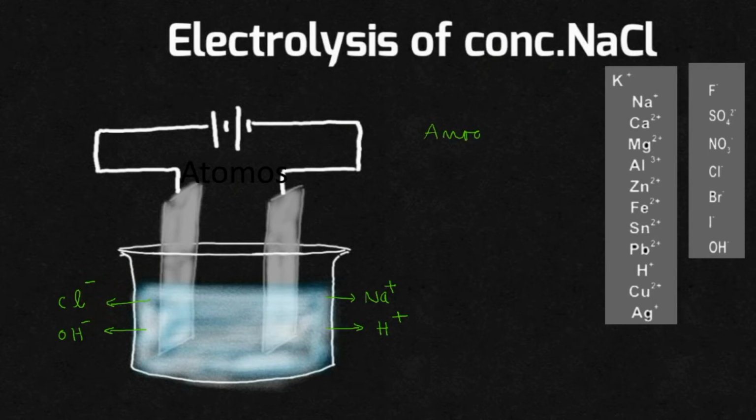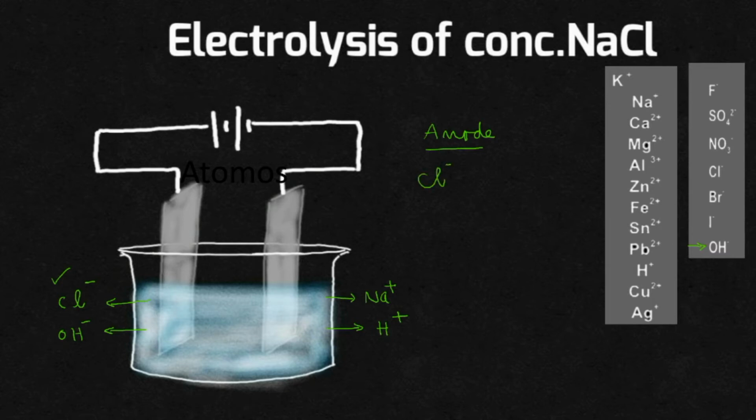At the anode, depending upon the position of the ions in the electrochemical series, the chance is for OH minus ion. But as you have taken a concentrated sodium chloride solution, the number of Cl minus ions in the electrolyte will be greater. As a result, we will have to consider that factor also. Correct? So which one will be getting a chance to get discharged at the anode? That will be Cl minus ion.